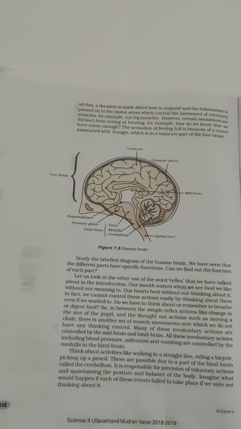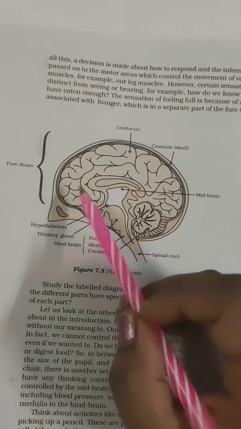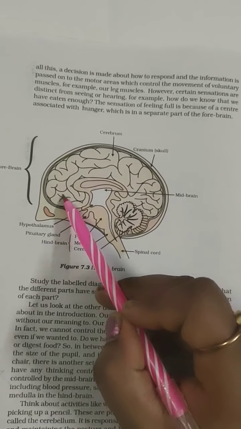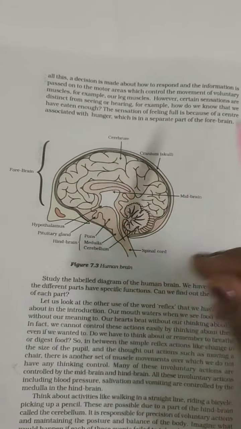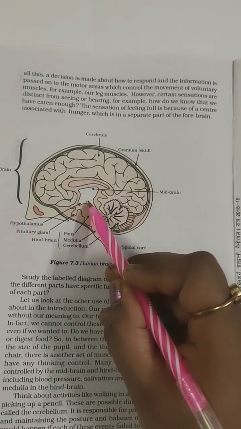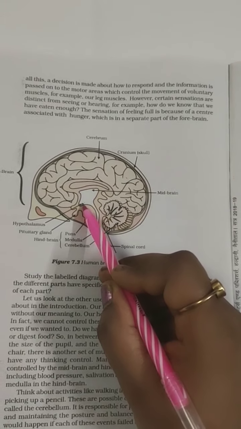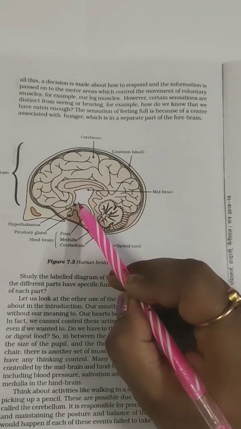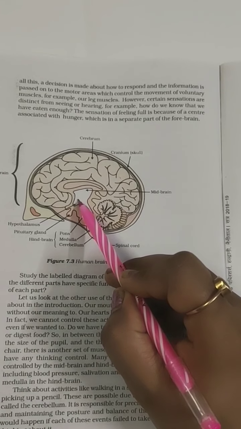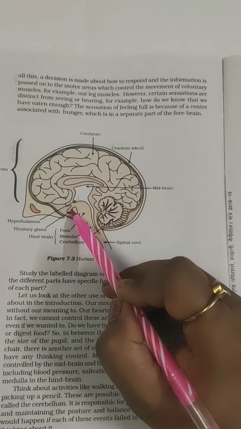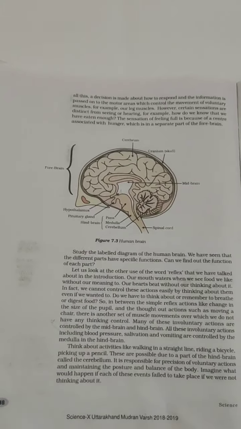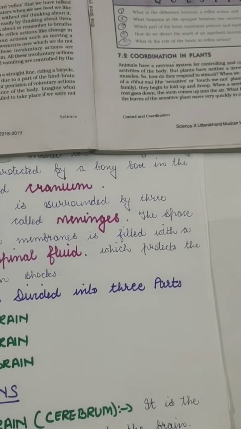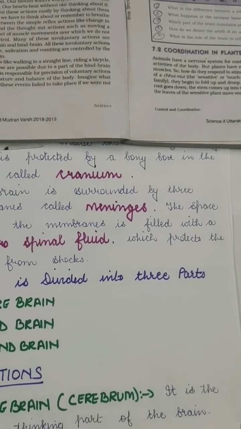Okay, so the diagram is simple. Brain is having all these parts. Forebrain here in the front. Forebrain can also be called the cerebrum. Most of the brain is covered with this cerebrum. Here is the hypothalamus, which we will be learning in the same chapter, but in the next lecture. That is the main part which controls all the hormones. And then here is the pituitary gland. Now forebrain is the main thinking part of the brain, and it also controls many thinking memories.